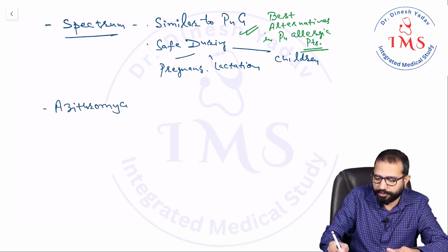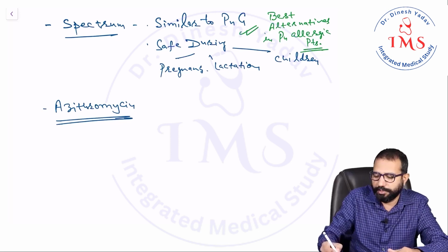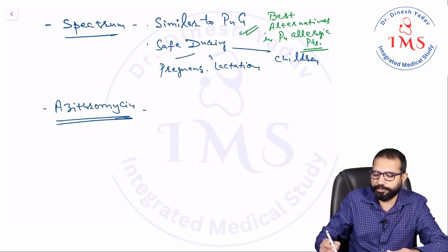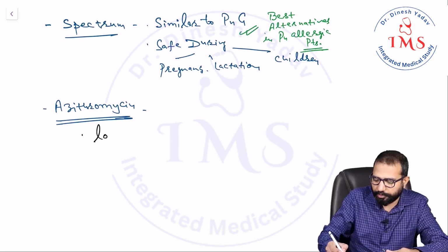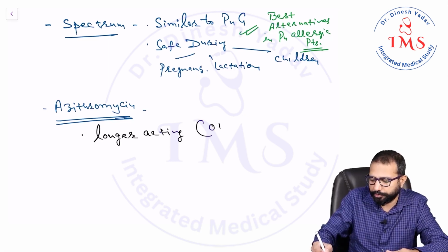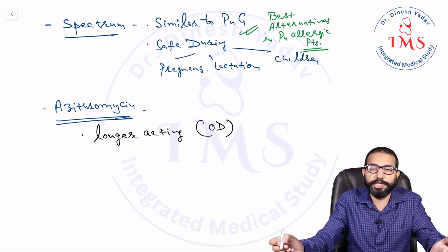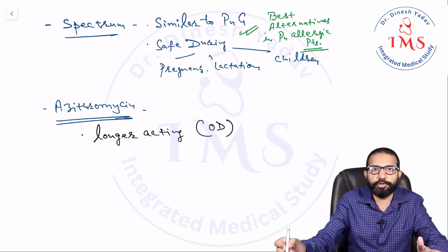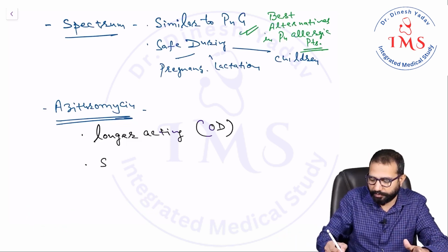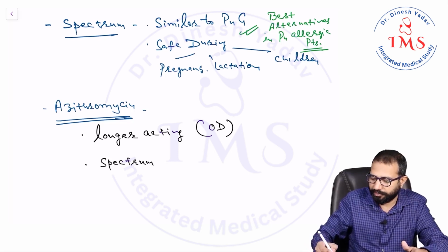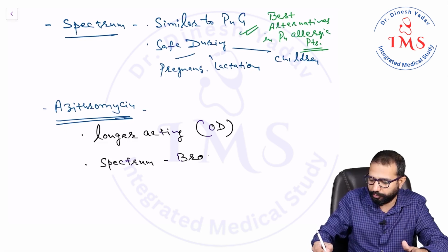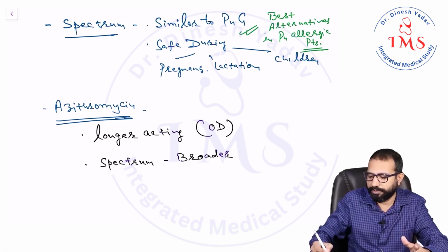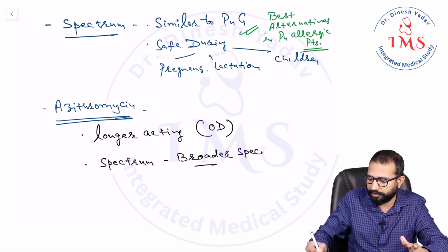Why do we commonly use azithromycin? This is important guys. What is the advantage of azithromycin? It is longer acting, OD dose is required, once a day dosing. If you see erythromycin 6 hourly, roxithromycin 12 hourly, azithromycin once a day dosing. Second, in spectrum it has a broader spectrum. So very good spectrum of azithromycin is there.